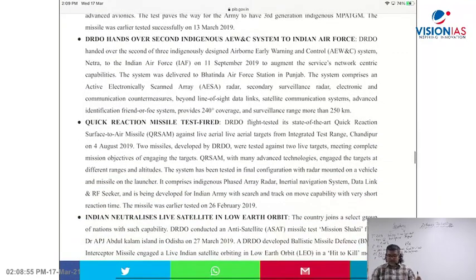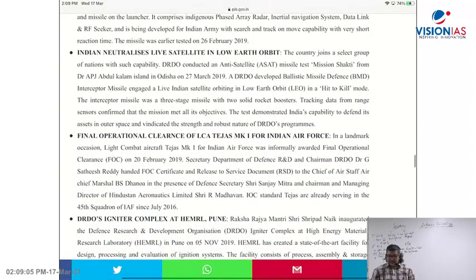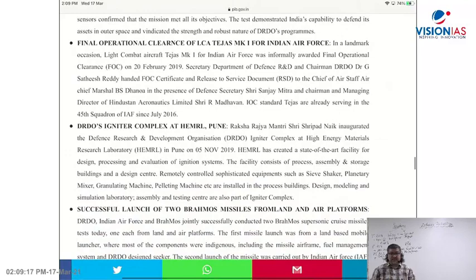Then see, DRDO hands over the second indigenous AWACS, airborne early warning and control system. Quick reaction surface-to-air missile, QRSAM. Then India neutralized a live satellite in low earth orbit. We have discussed this in space science and technology, right? DRDO used the anti-satellite weapon ASAT to destroy a small satellite. Final operational clearance of LCA Tejas Mk1 for the Indian Air Force.